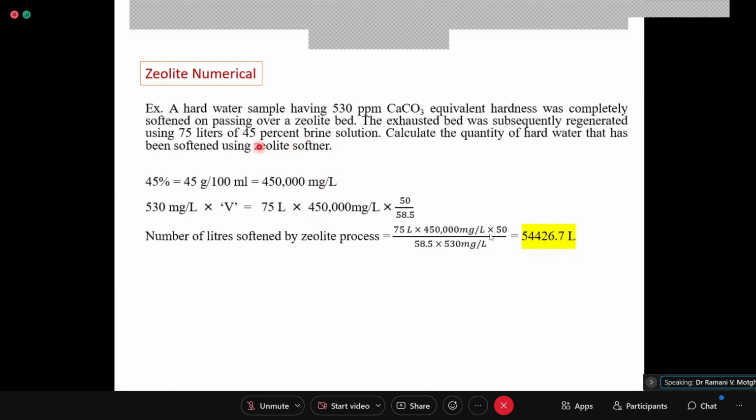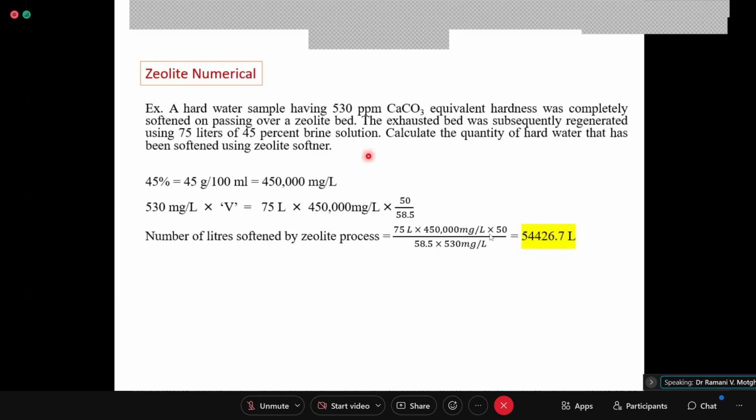Whenever any solution is prepared, if you dissolve say X grams in 100 ml, what is 100 ml of water? How many grams of water is it? 100 grams, since density is 1.